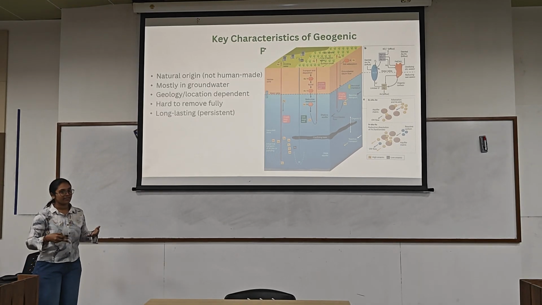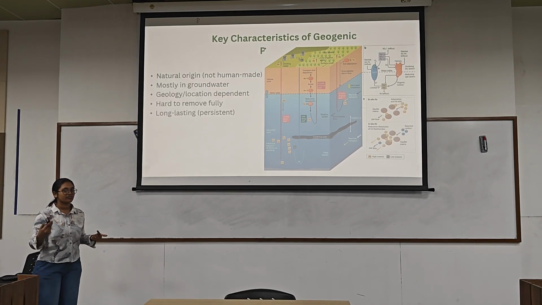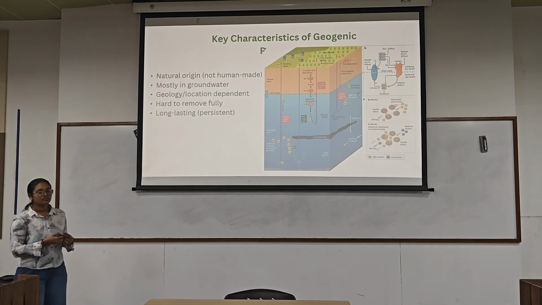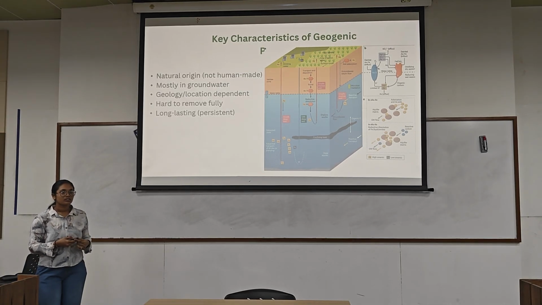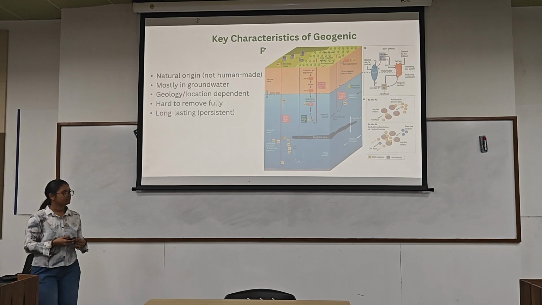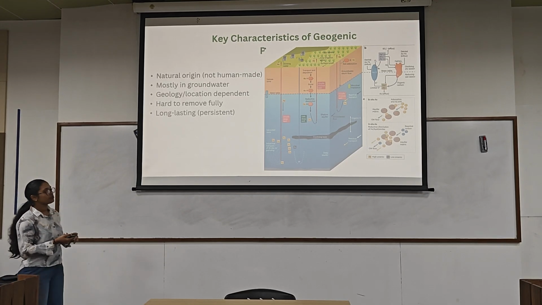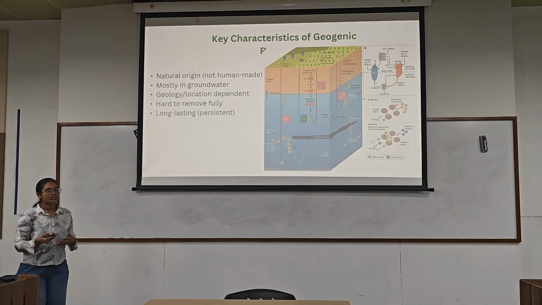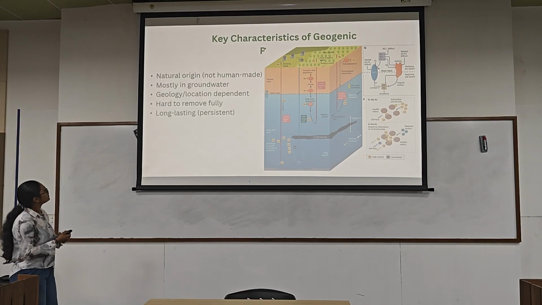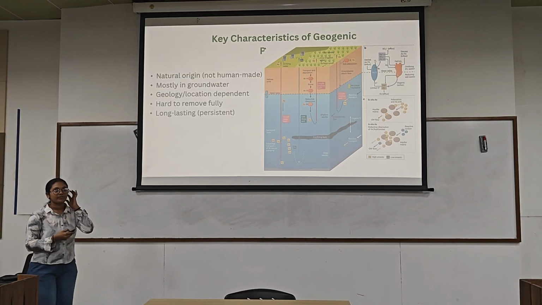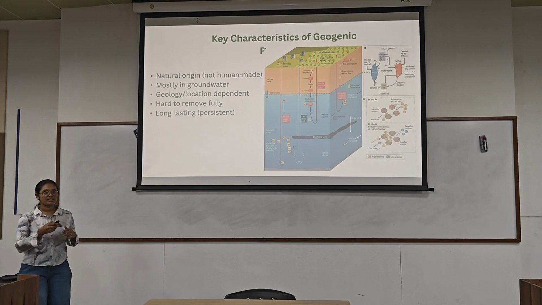So the arsenic will transfer fast and contamination will be fast. Basically, simply put, these kinds of rocks are much more reactive. And they are hard to remove fully, but we can control them. They are also persistent. For example, arsenic is mostly persistent in West Bengal.